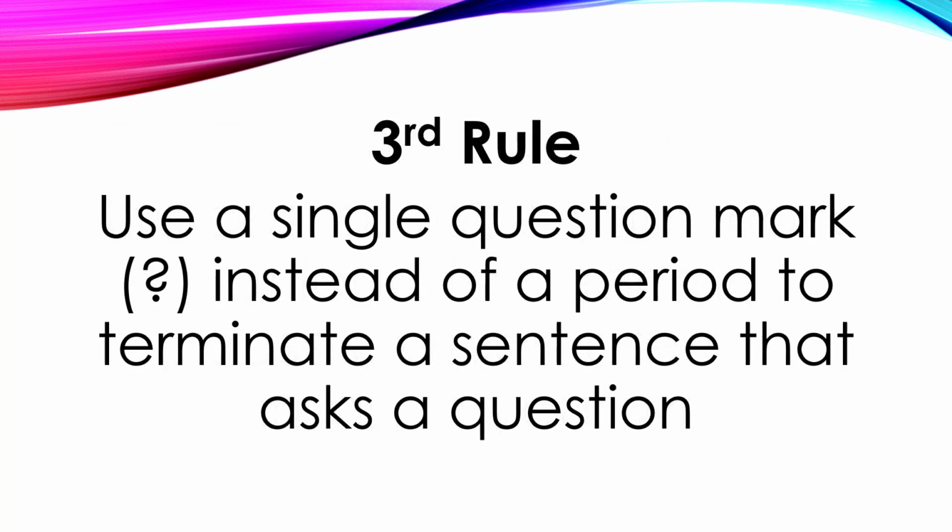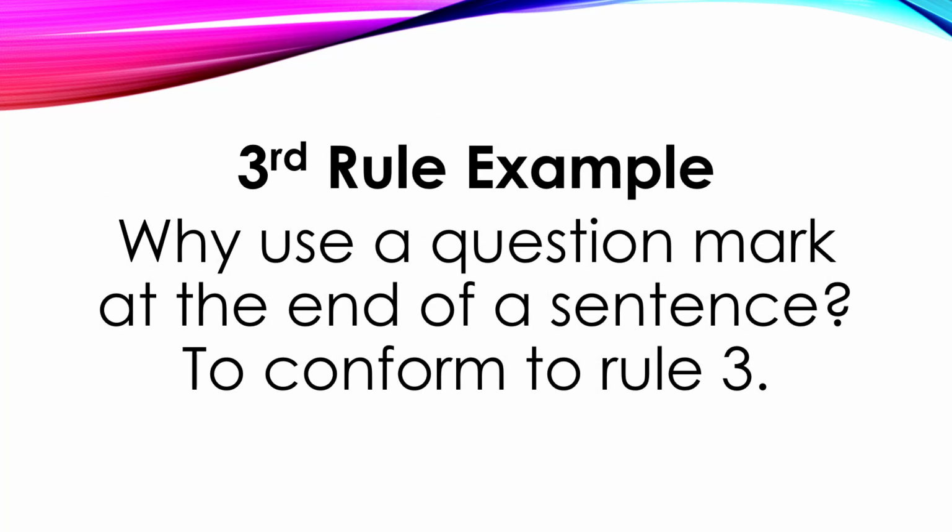The third rule: use a single question mark instead of a period to terminate a sentence that asks a question. Third rule example. Why use a question mark at the end of a sentence? To conform to rule 3. This is a question followed by the answer.